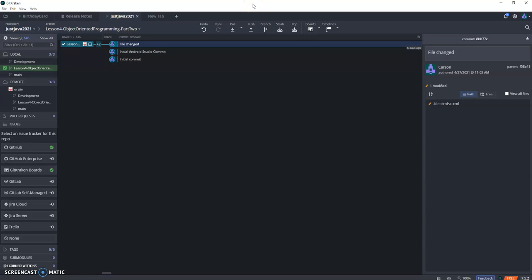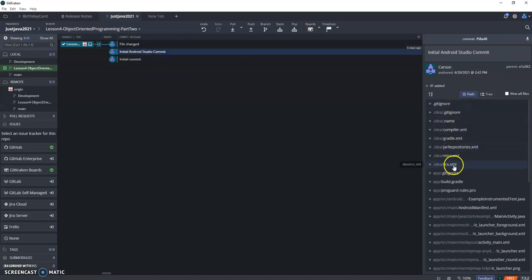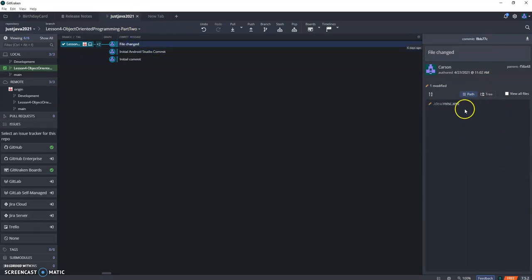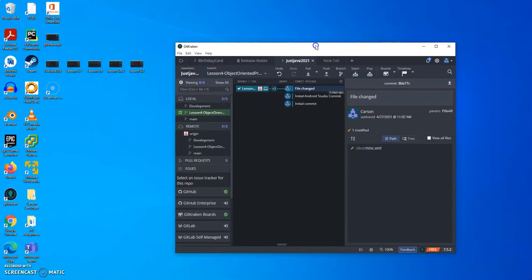So I tried to fix that, went through many different codes and research that didn't work, so I have this project copied onto this new one. As you can see, the initial commit is the readme of this initial Android Studio commit. As you can see, all this stuff back into here, and then a file change. That was just a random file, but I'm going to show you my old one.